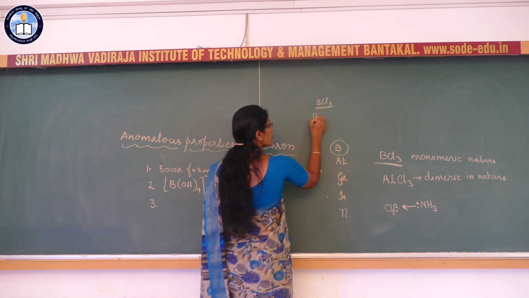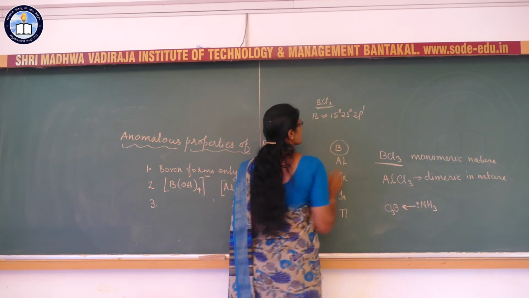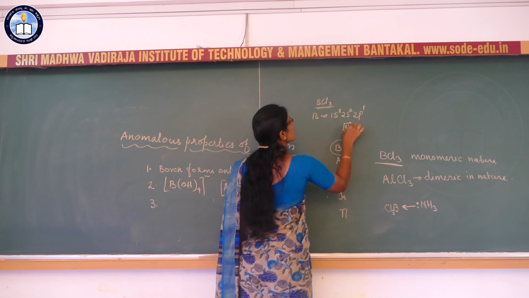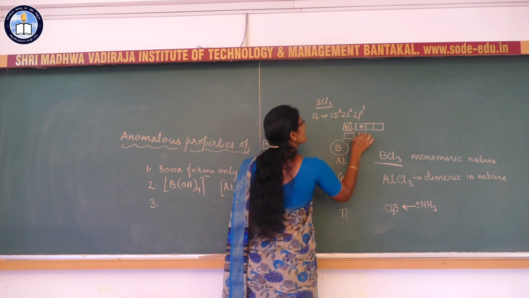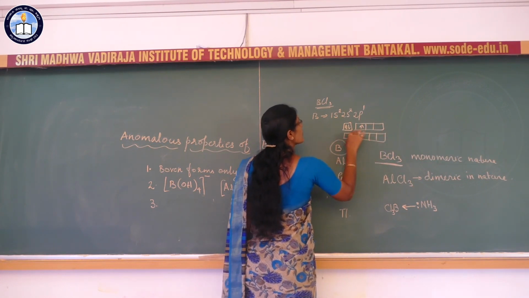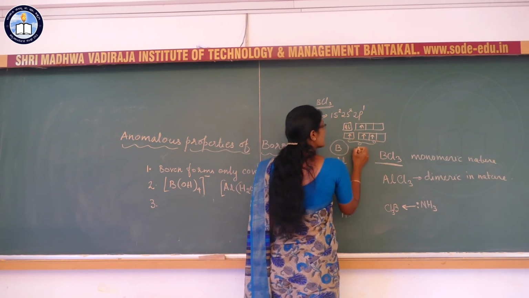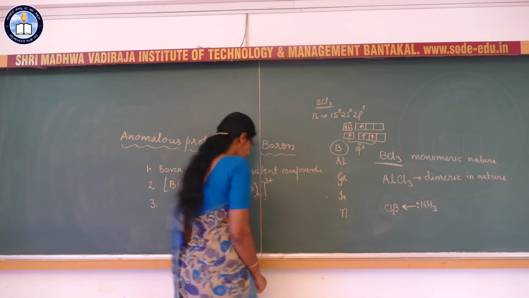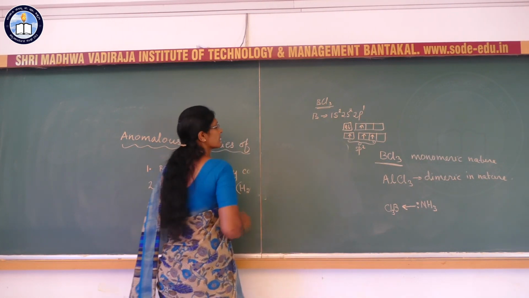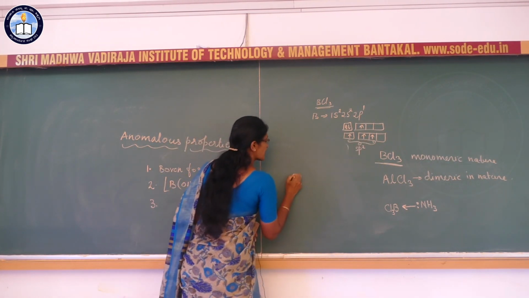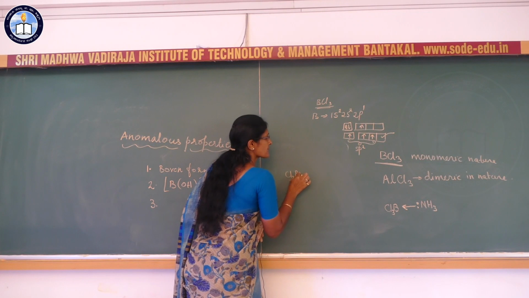You have studied, right? Boron electronic configuration is 1s2, 2s2, 2p1. So you have written like this, 2s2, 2p1. But during hybridization, one electron from the s orbital is promoted to the p orbital. So now these are sp2 hybrid orbitals of the boron. If you write the boron atom here, with its sp2 hybrid orbitals, one orbital is the vacant orbital. So in BCl3, one orbital is vacant.